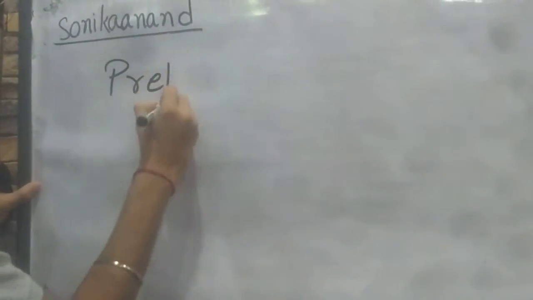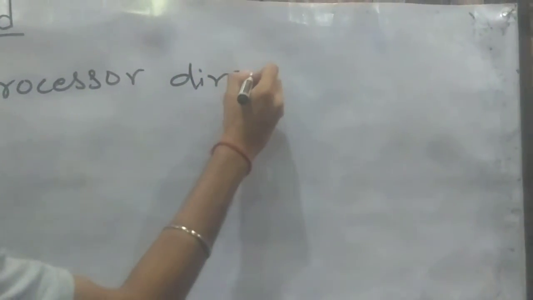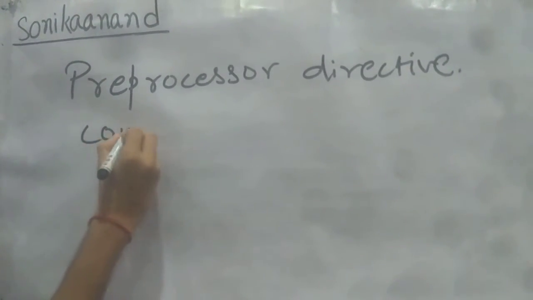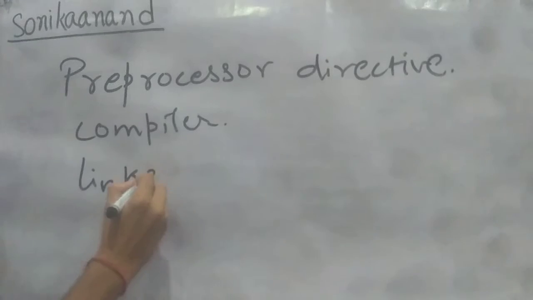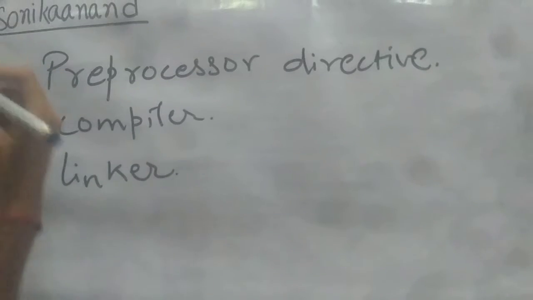We'll discuss what things are needed to write a basic C code. First of all, we need to understand what preprocessor directives are. Then we need to understand what a compiler is, and what a linker is, and yeah, these are enough.